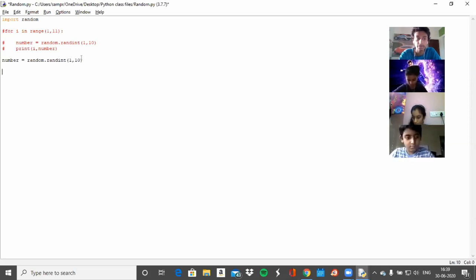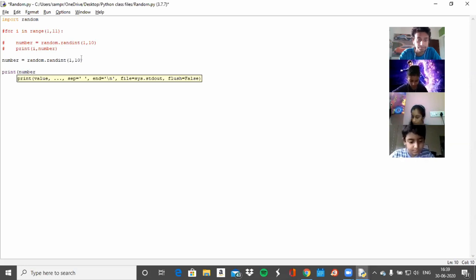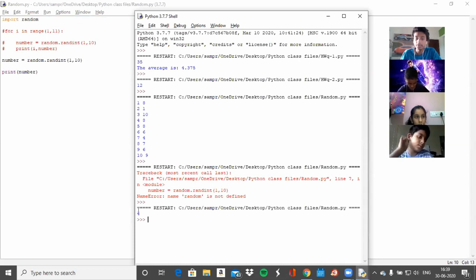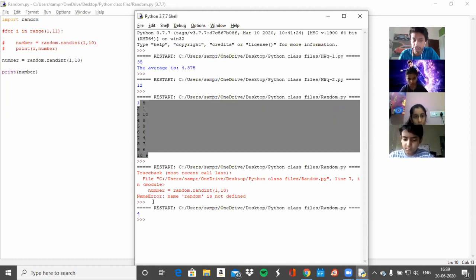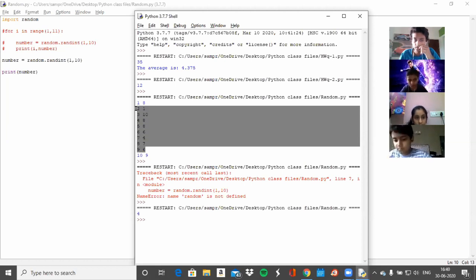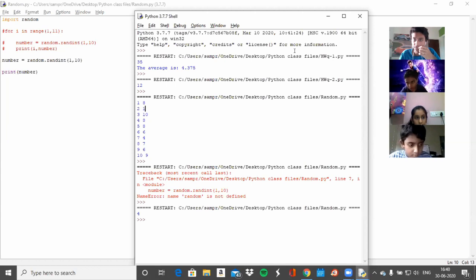Okay, so if I were to print number, okay, it'll give me a random value. Can I also show you mine? I got the same thing, but I don't understand this. You got this thing, or just printing one thing? Okay, Keanu, show me your screen.